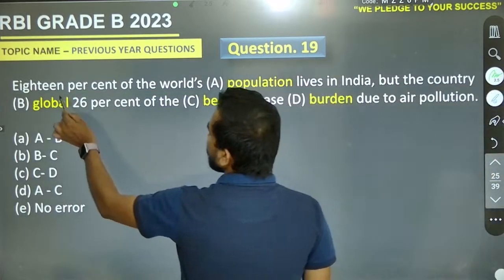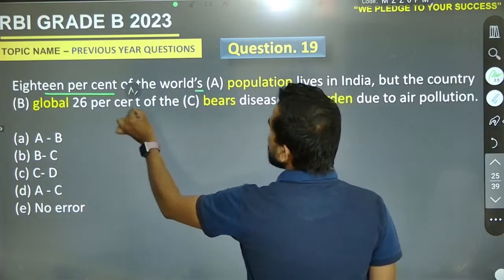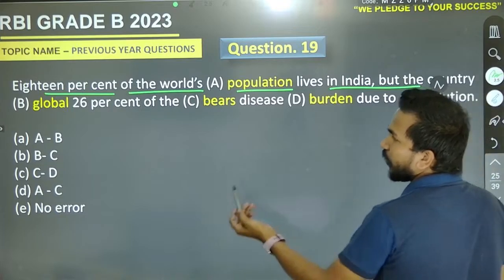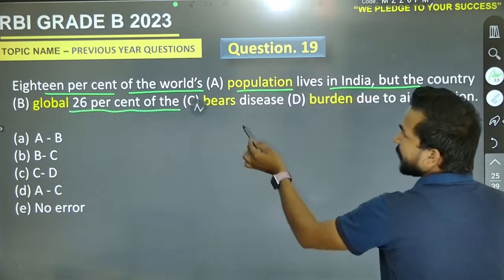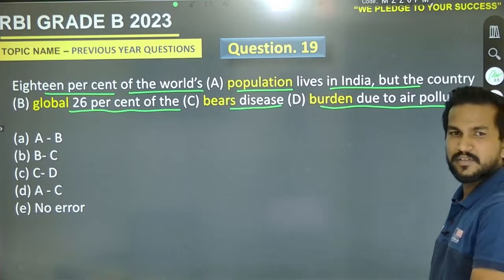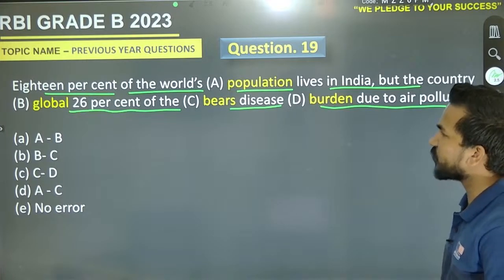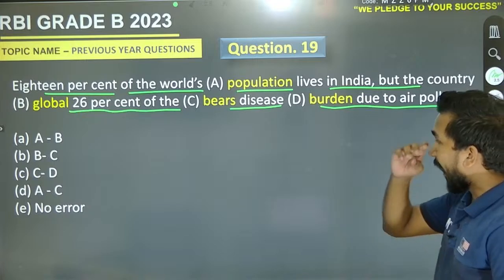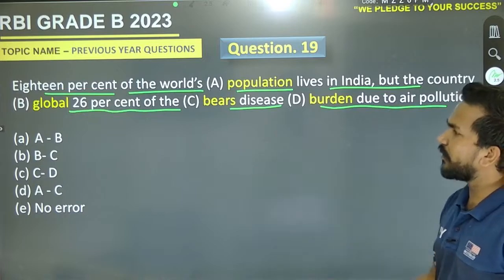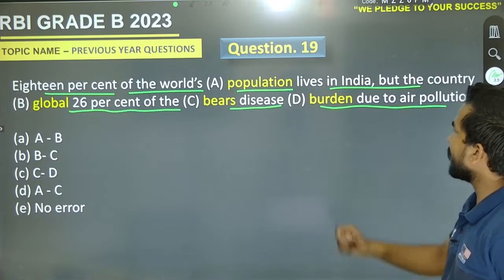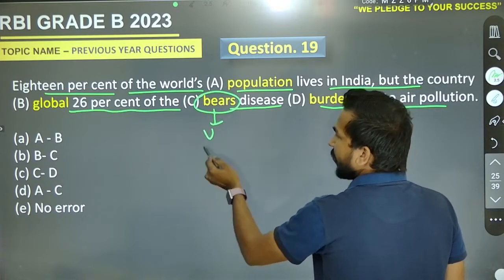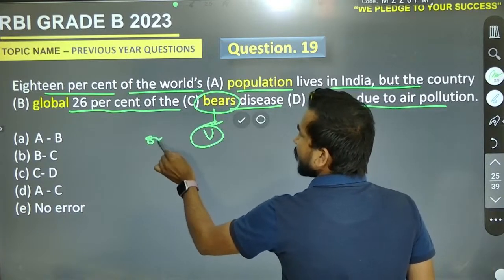Go for the next one, 19th question on your screen. 18% of the world's population lives in India, but the country bears 26% of the global disease burden due to air pollution. This is the simplest formation. You can go for it. 18% of the world's population lives in India, but the country bears 26% of the global disease burden. Sir, how can we write bears here? It's a verb, and we can use the verb with the subjective case.